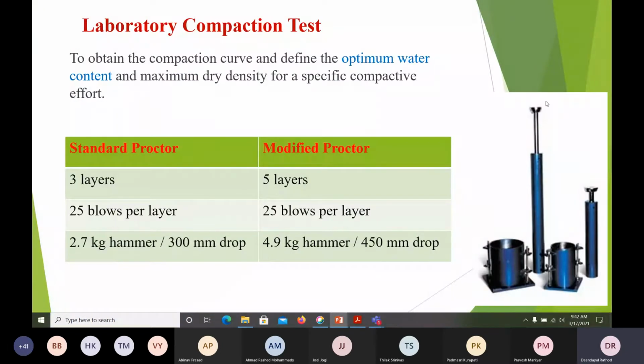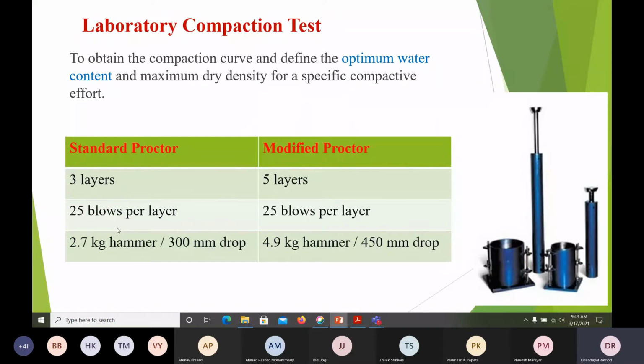In the laboratory we will have this mold, and we use this hammer. We take the soil in one layer, two layers, three layers, and on each layer we apply 25 blows. This is the procedure I'm telling you. The hammer may be a 2.7 kg hammer dropped from 30 centimeters. This is the standard Proctor test. There are two tests we generally do: one is standard Proctor, one is modified Proctor. First, we'll concentrate on the standard Proctor.